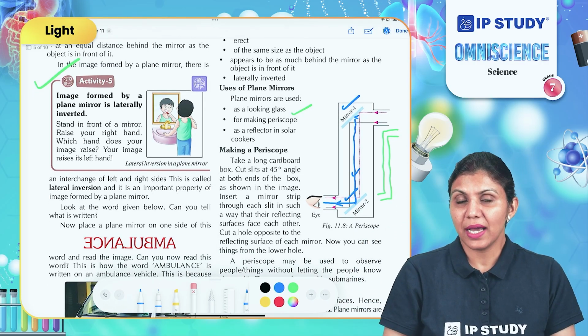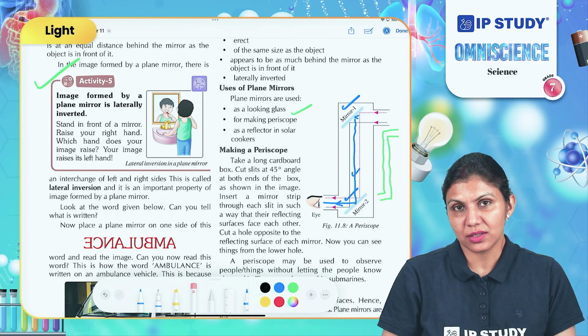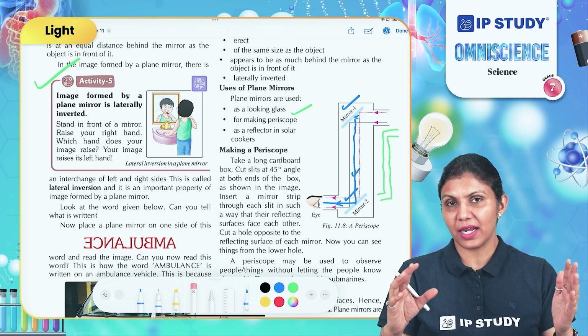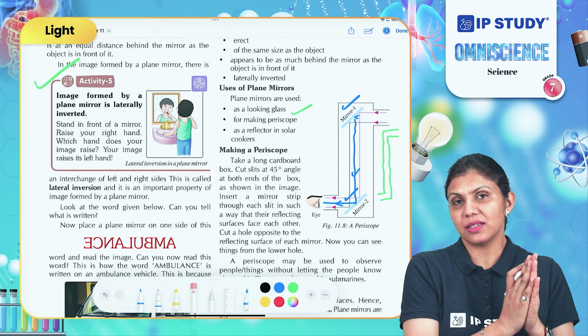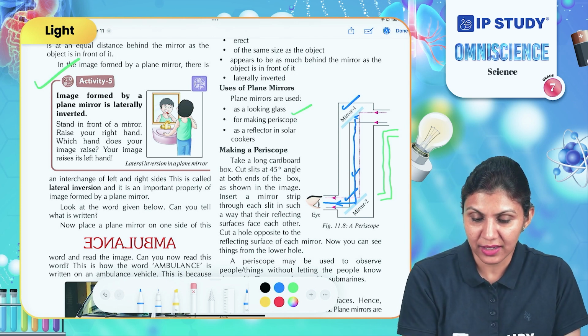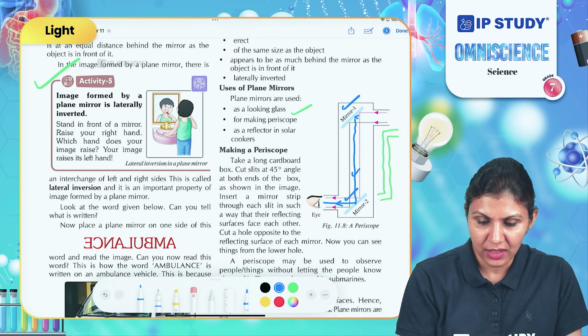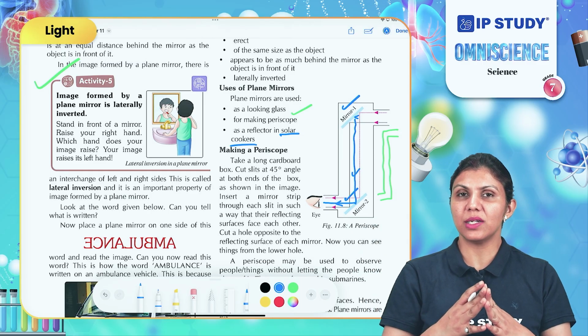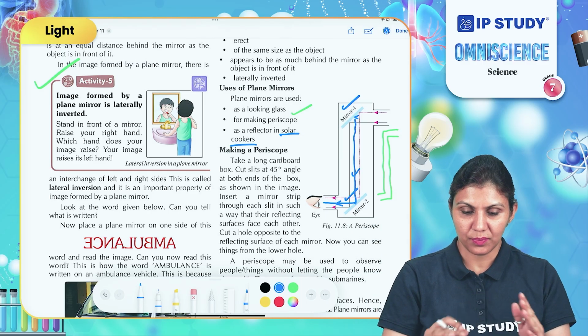These are also used as reflectors in solar cookers. Means the property of light and the behavior of light after striking a surface is helpful here to make reflectors in solar cookers, so that we can gather the solar energy and cook the food.